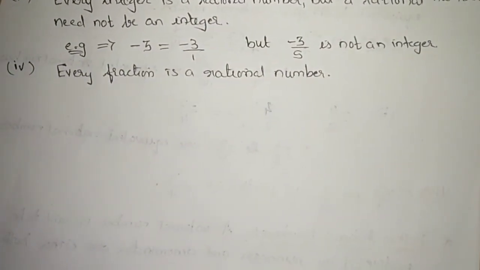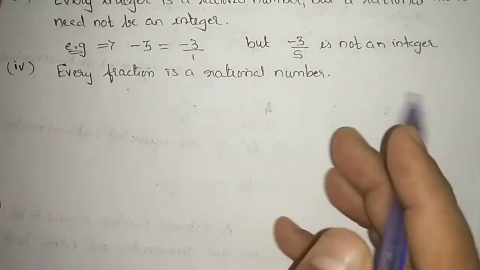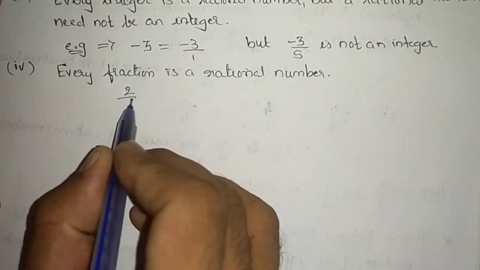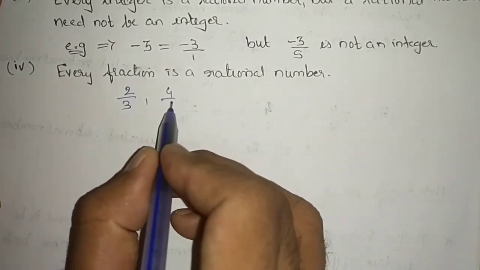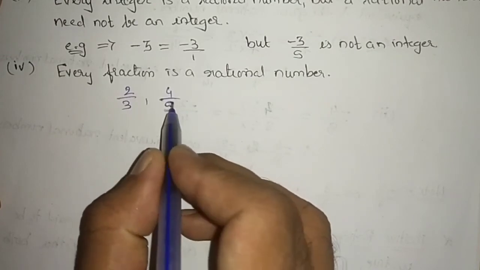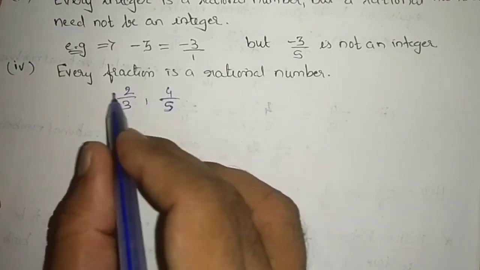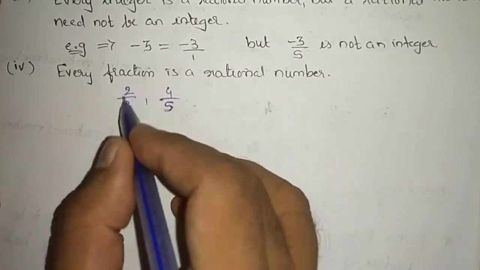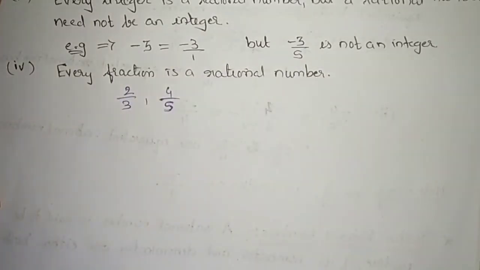Last line to remember, every fraction is a rational number. Fractions are also in p by q form, p divided by q, but they are positive, so they are called fractions. But every fraction can also be known as a rational number.